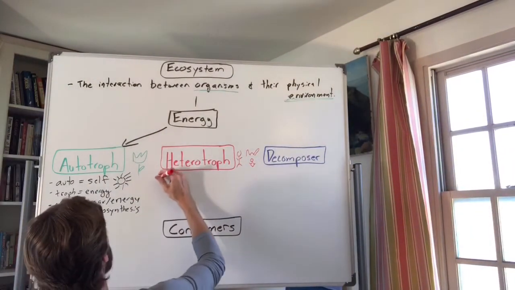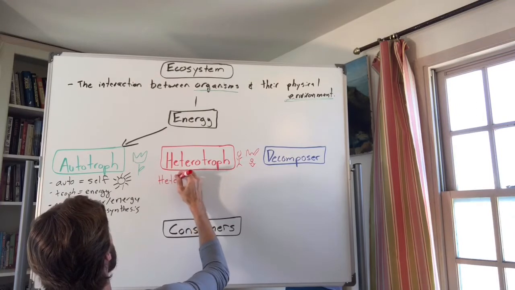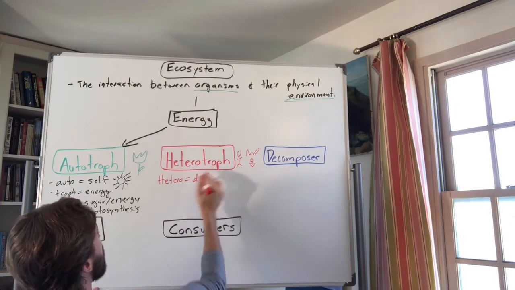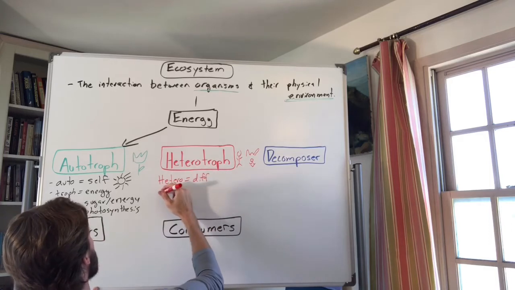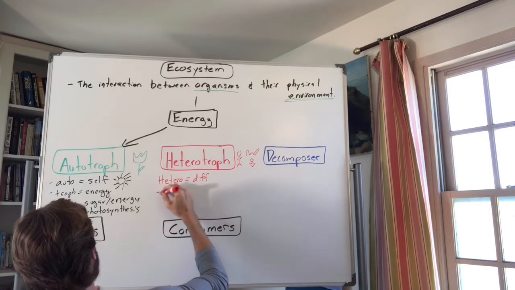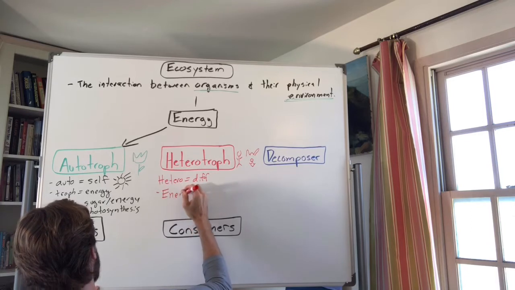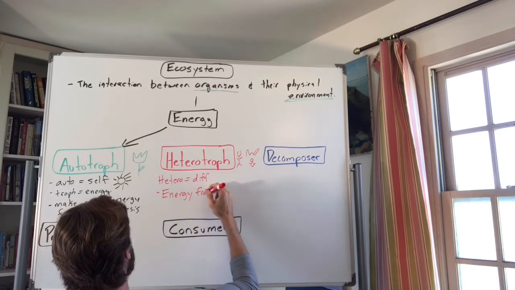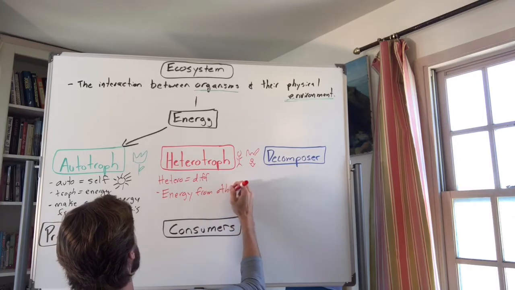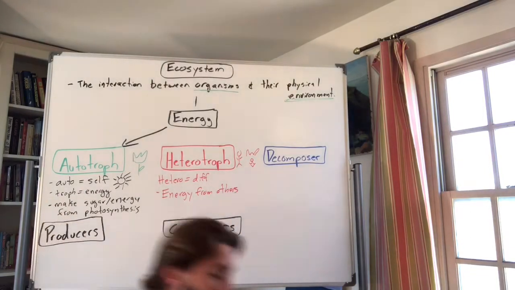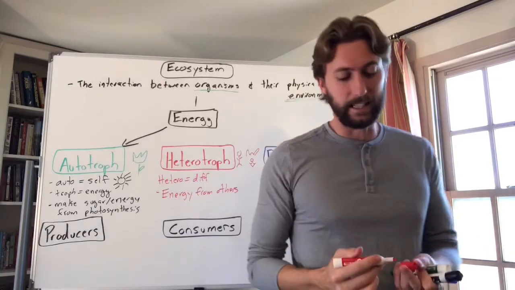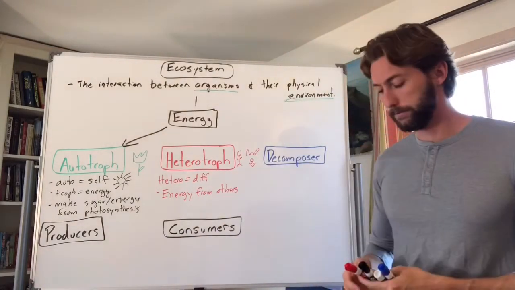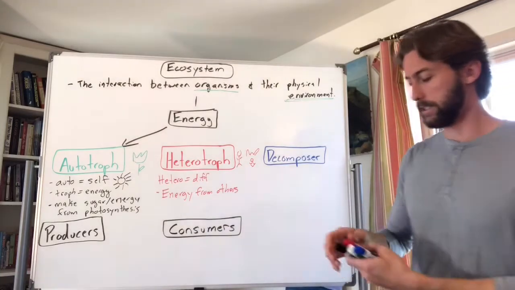So hetero equals different. So troph means energy, so they get their energy from others. So gain energy from others, right? So they have to eat to get their energy. Right? They can eat a plant, or they can eat another animal that at one point ate a plant, right? That's a heterotroph.